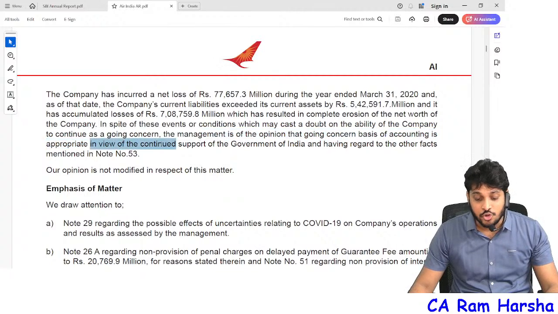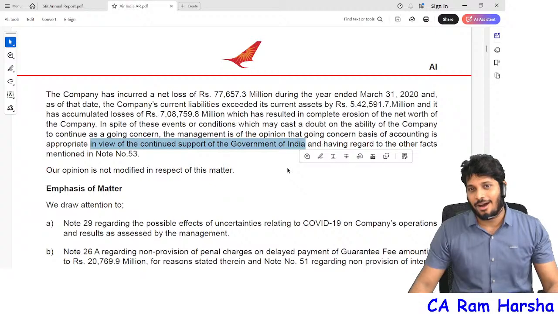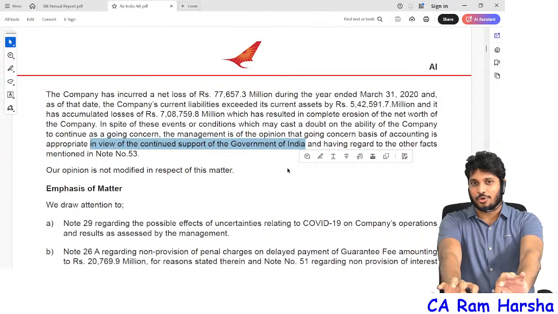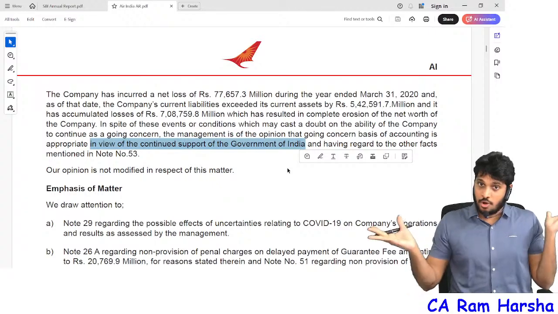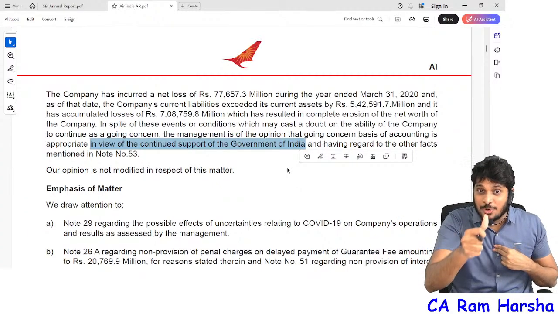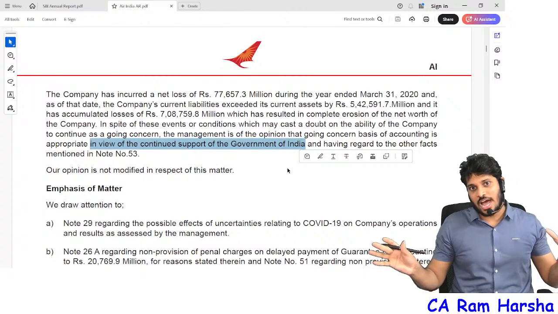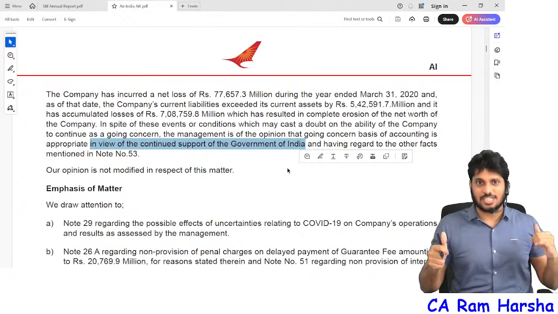In spite of this, the company is feeling going concern is good. Why? In view of support from the government of India. Because the government of India is supporting, the company decided to go for going concern. As long as government support is there, they don't have any problem. My question here: how long will the government support? Directors are not answering. When I performed further audit procedures, they said we are running successfully, sir.